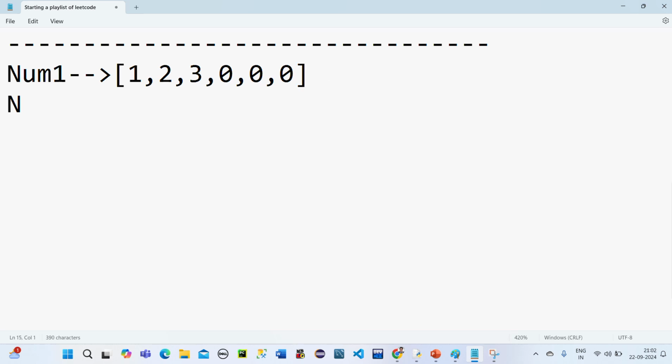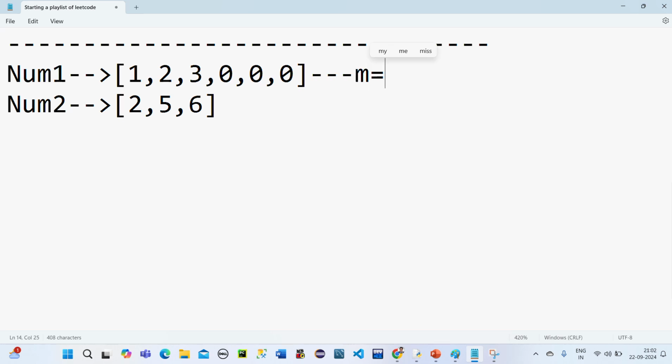Then num2, which is 2 5 and 6. So in num1 only we are merging, and we are just allocating a place for num2. Initially m is equal to 3, and n is also equal to 3. So num1, num2, m and n we already got.